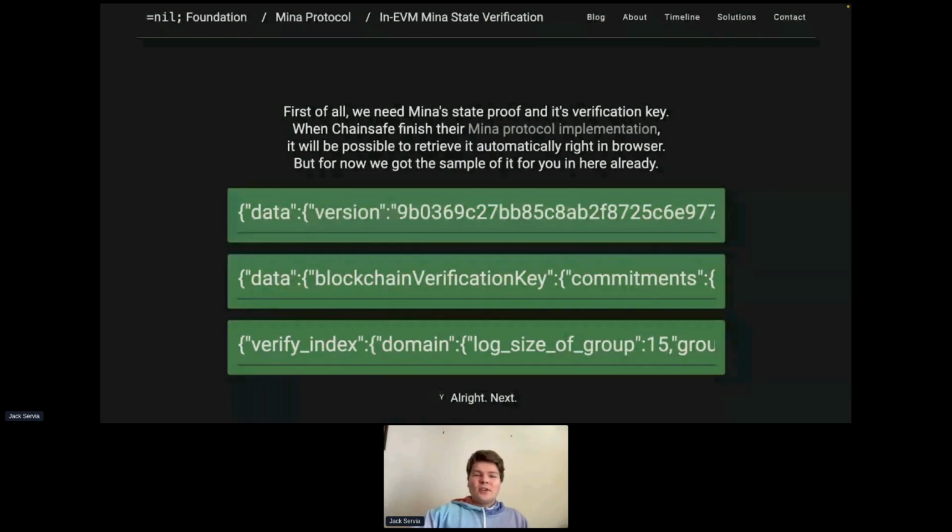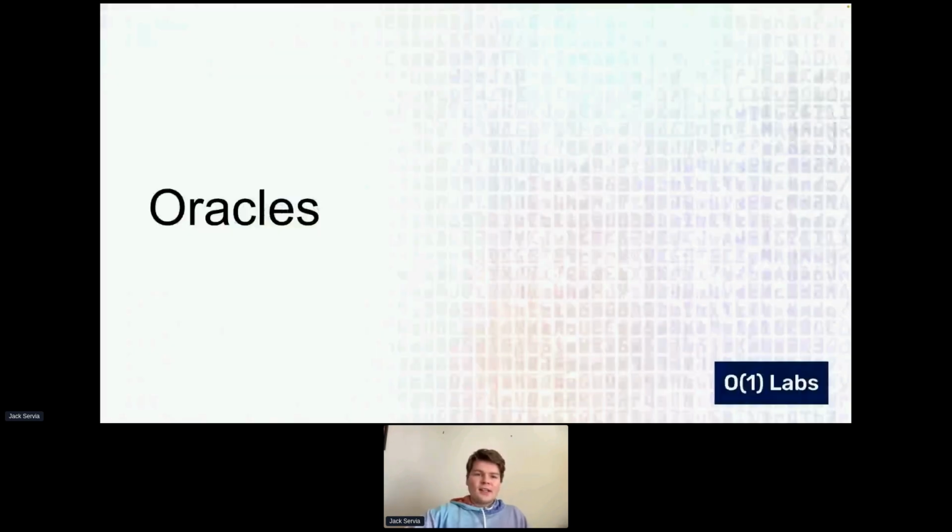So the NIL Foundation is working on this from a joint grant from the Ethereum and Mina Foundation, and this is a smart contract for the EVM architecture that will let you bridge the whole Mina state over to another chain. They have an example, and I think we have a link to it also at the end of the presentation. You can experiment with this. It works today for bridging to, I forget which testnet, but one of the Ethereum testnets.